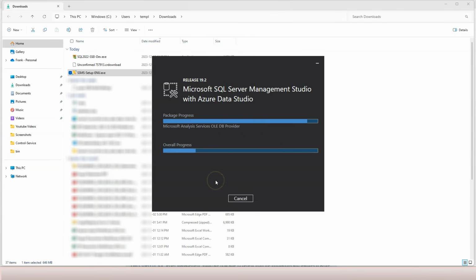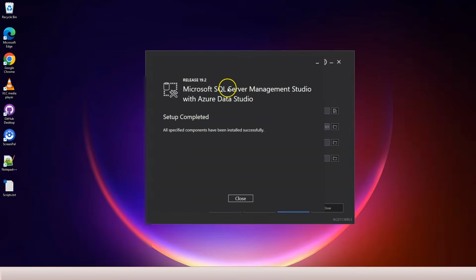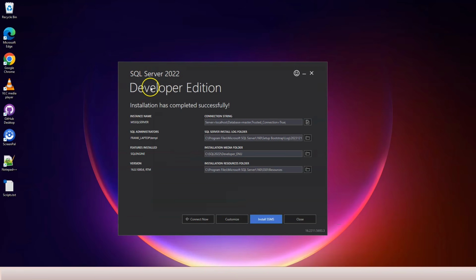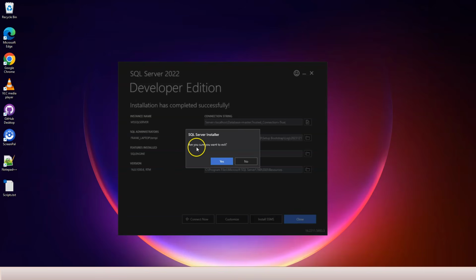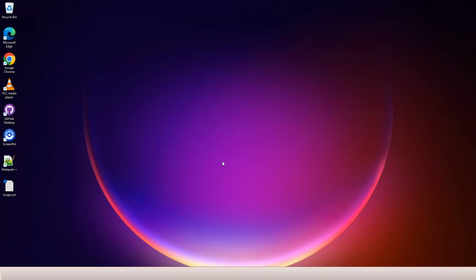And this is also going to take a while. Now the SQL Server Management Studio is installed and it says setup completed. Let's click on the close button. And now we are back at the SQL Server 2022 Developer Edition installation dialog. Since we have already installed both SQL Server itself and SQL Server Management Studio, we can click on this close button and it asks, are you sure you want to exit? Just click on yes. All right, that's everything I want to cover in this video.